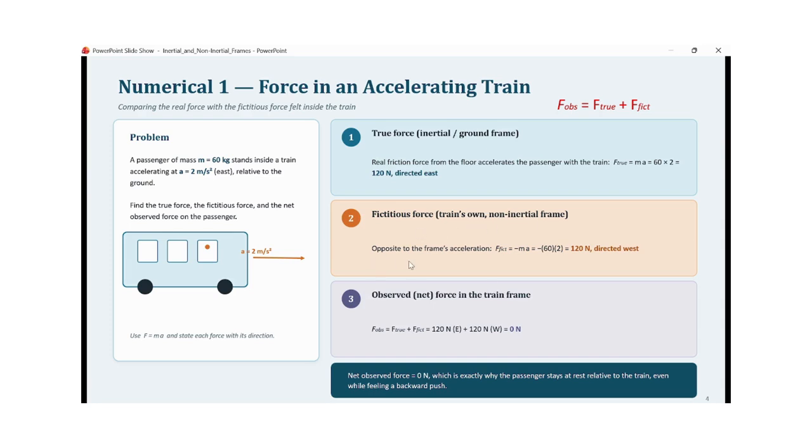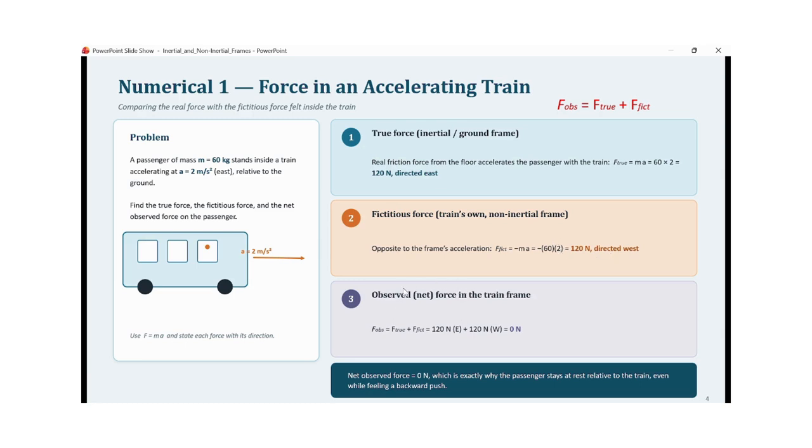The fictitious force acting on the person will be given by F fictitious equal to minus m times the acceleration of the frame itself, that is minus 60 into 2, that is 120 Newton. The direction of this fictitious force will be opposite to the direction of the actual movement of the train. So it is directed west, since the train is moving in the east direction.